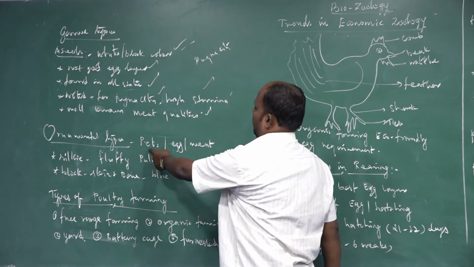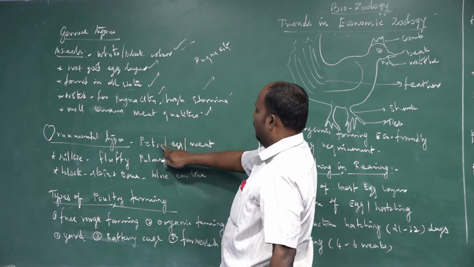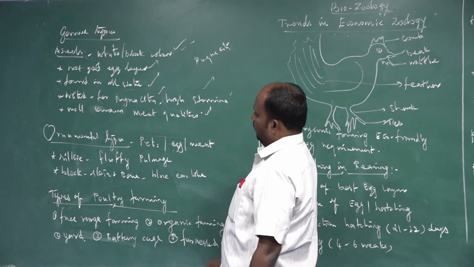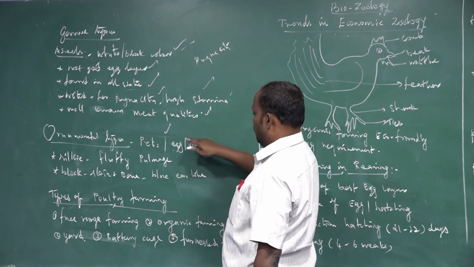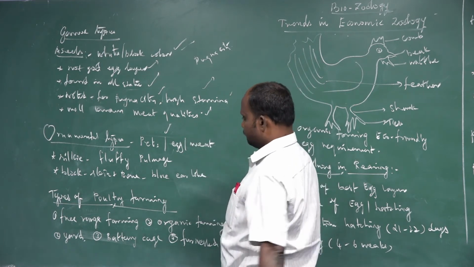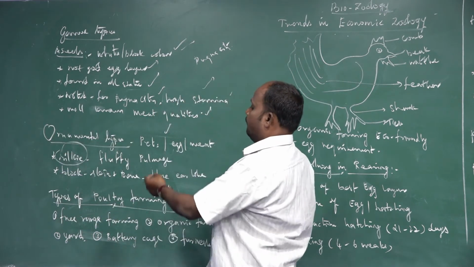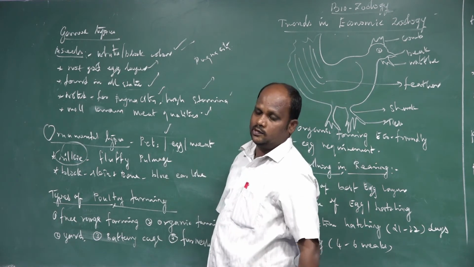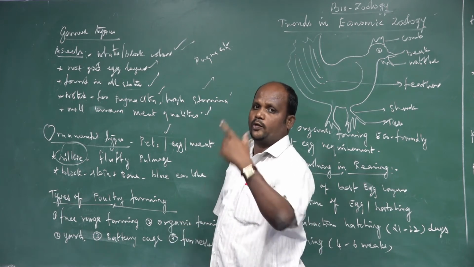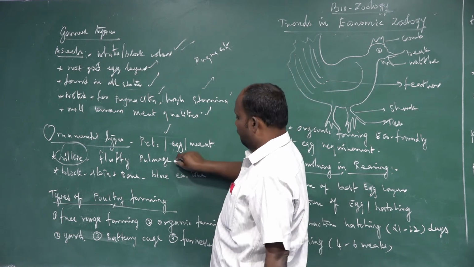Another one is ornamental types. I told you that this bird population is reared as pets, specifically from our homes. Another purpose is egg requirements and meat requirements. There is the species silky. Why are these birds called silky? Because they are very soft and quiet animals. Morphologically they look very smart, with fluffy plumage.